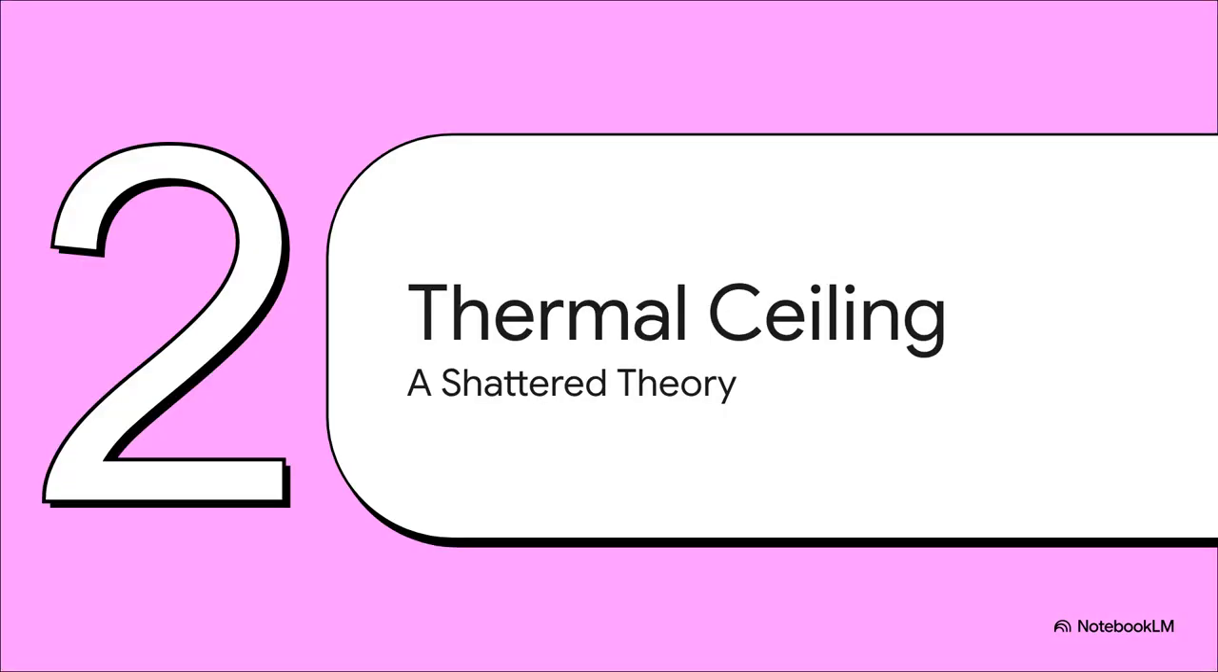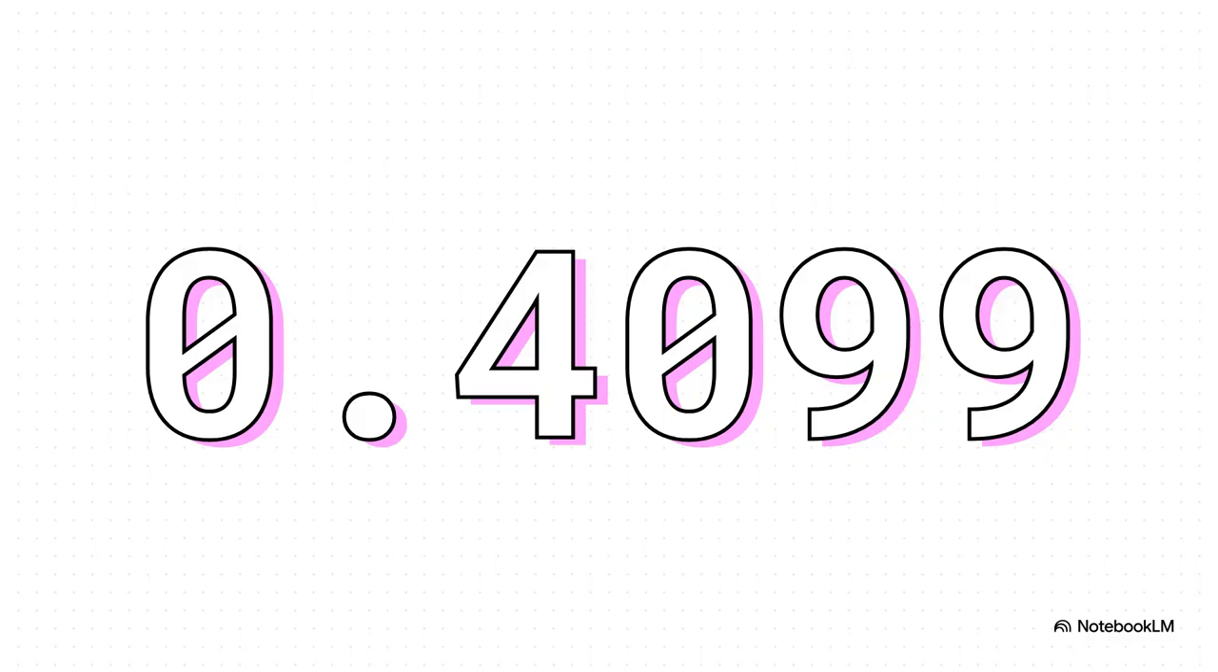Which brings us to section 2, shattering the thermal ceiling. Okay, now that we have our locked parameters, derived right from that intersection of gravity and quantum mechanics, we can finally calculate the universe's thermal budget. And this is where the standard model gets completely turned on its head. First, we have to establish the ceiling. This number, 0.4099, is the absolute thermal ceiling constant, or C star. The mathematical function governing thermal production hits its absolute maximum right here.